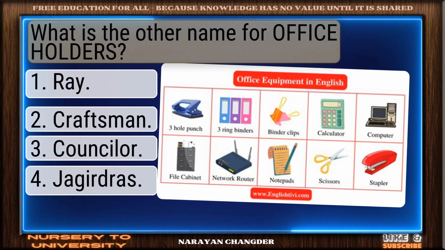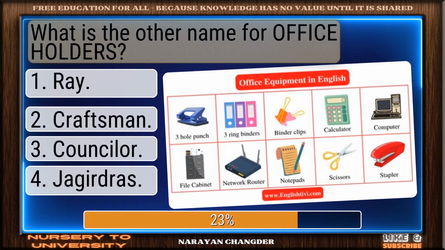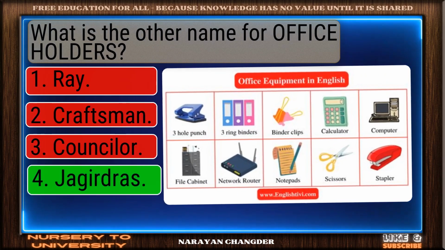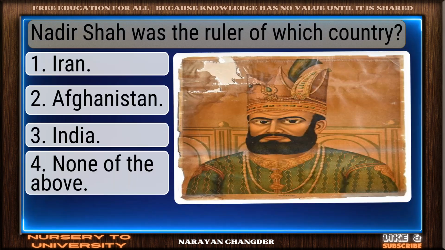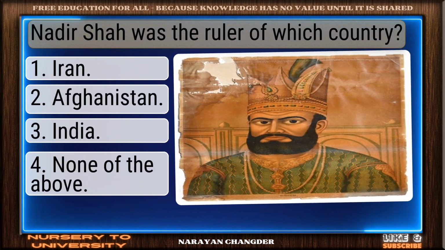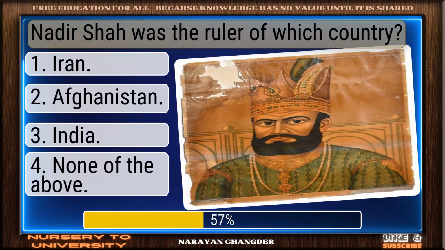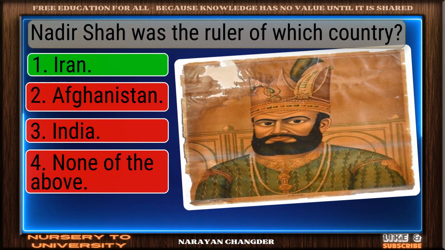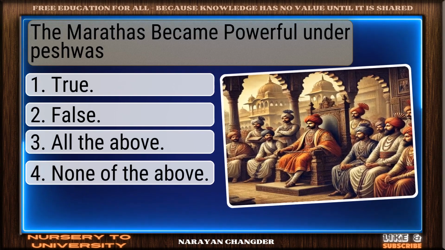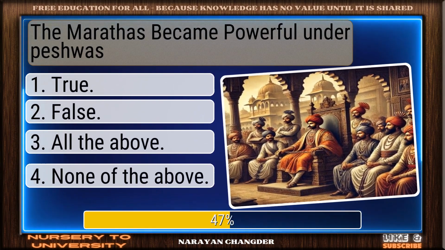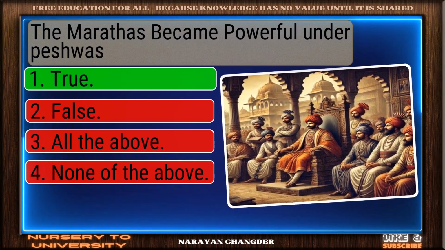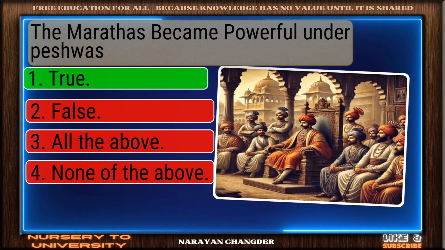What is the other name for office holders? You got it. Your choice, Jagirdars, is right. Nadir Shah was the ruler of which country? Valid point. Iran is true. The Marathas became powerful under Peshwas. Nicely done. True is a solid answer.